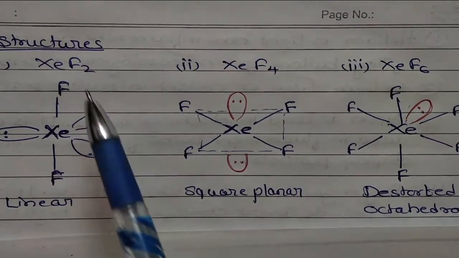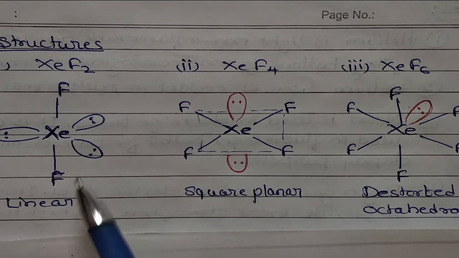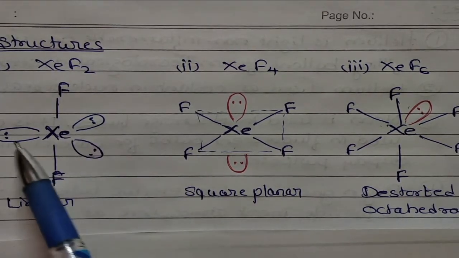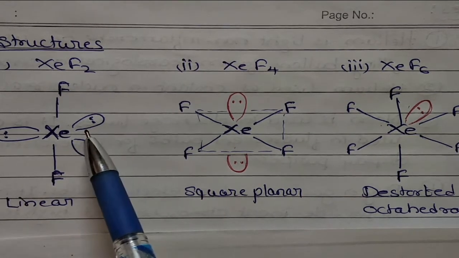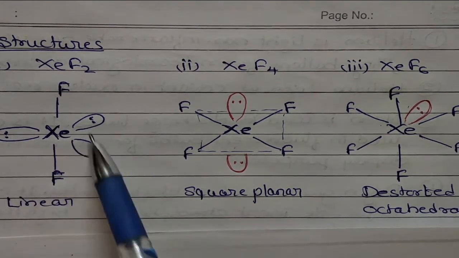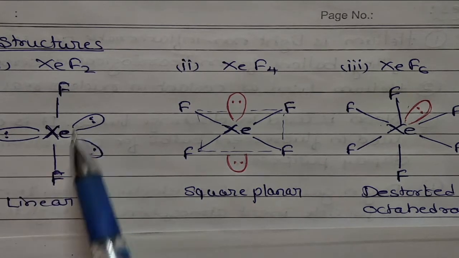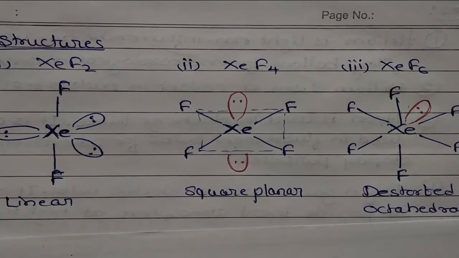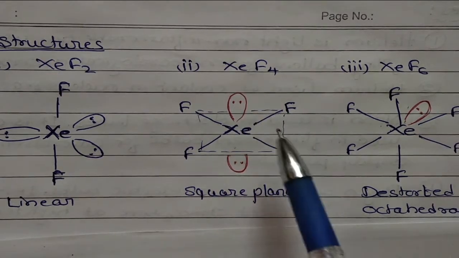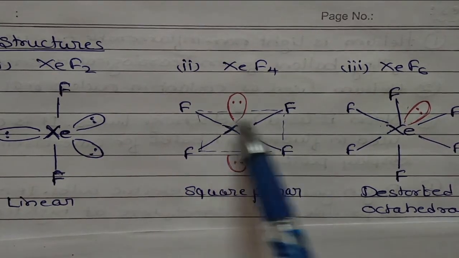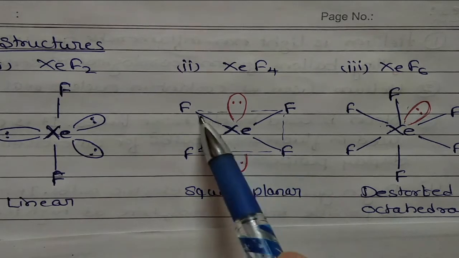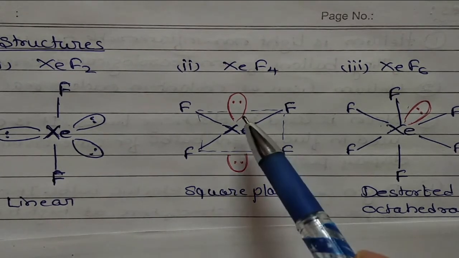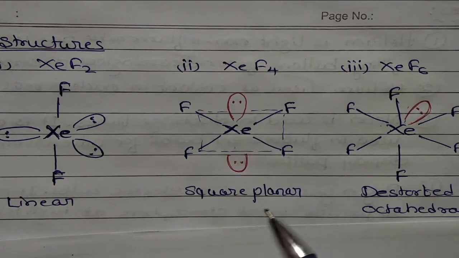XeF2 is a linear structure where xenon and 2 fluorine, and 3 lone pairs of electrons are on the same plane, forming a triangle. If you join these, you get a triangle. Next is XeF4, xenon tetrafluoride. It is a square planar structure, with 4 fluorine on the same plane, one lone pair of electrons above and one below.